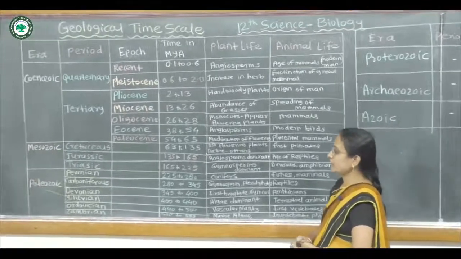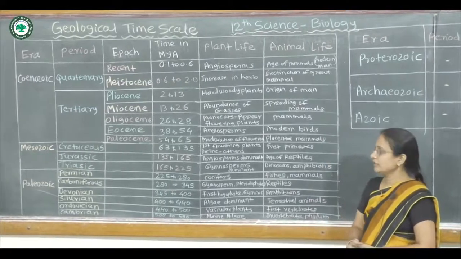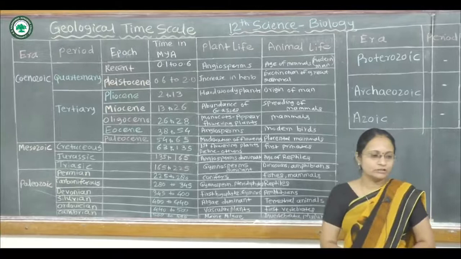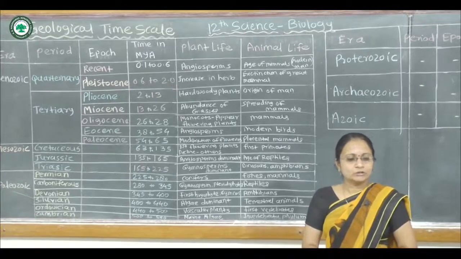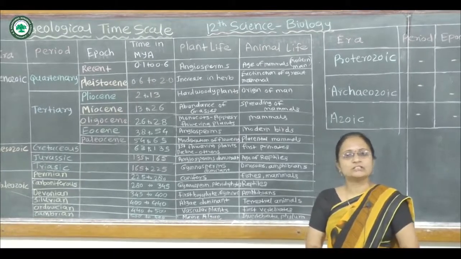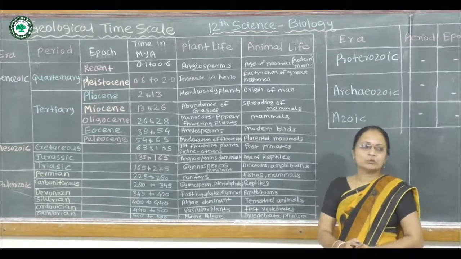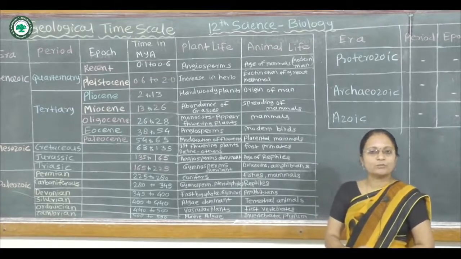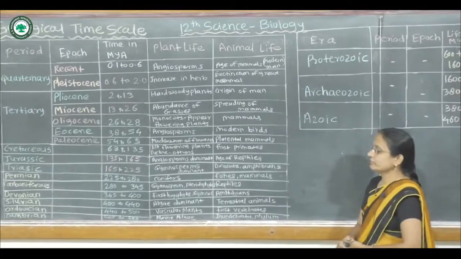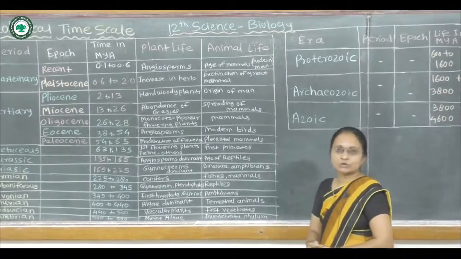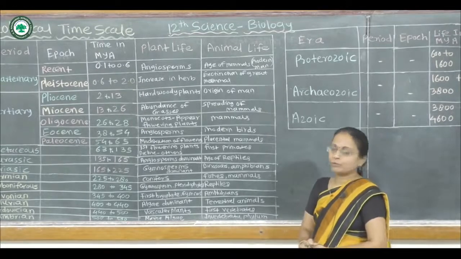Now the next is the Devonian. This runs from 335 million years ago to 400 million years ago. During this period of the Devonian, the first progymnospermic plant is found. All over the world here, most of the forests have gymnospermic plantation. The various types of fungi are also observed. The different types of bryophytes survive during this Devonian period. And among the animals, the amphibians are dominant. These amphibians prefer both aquatic as well as terrestrial types of habitat.